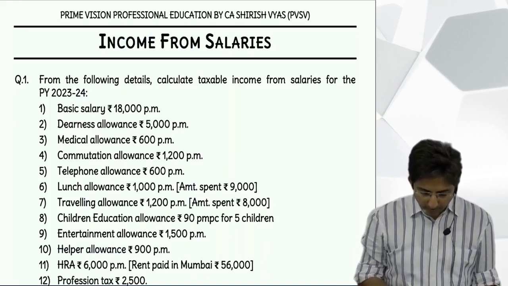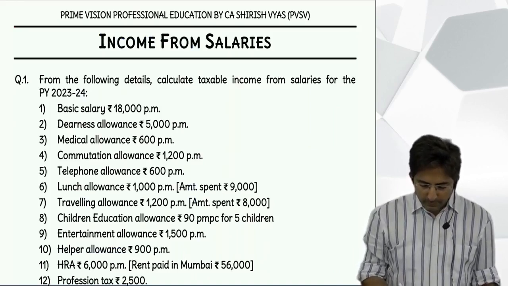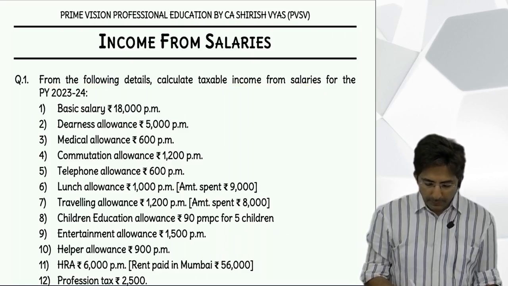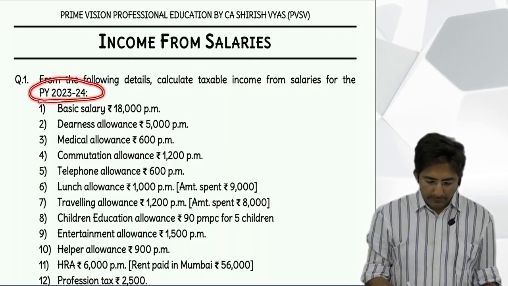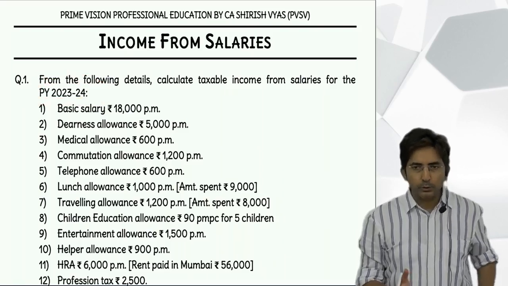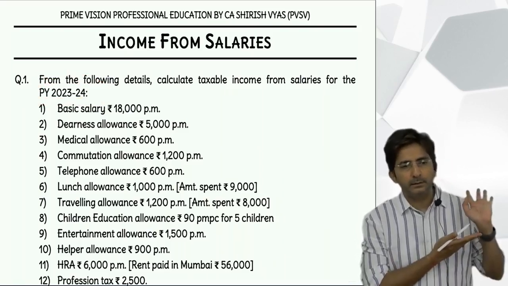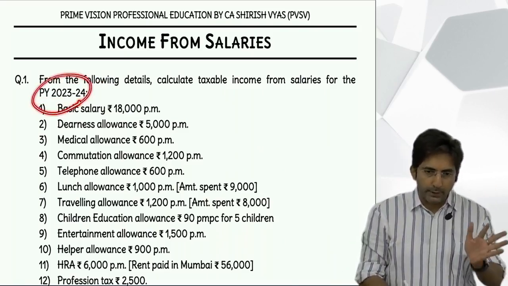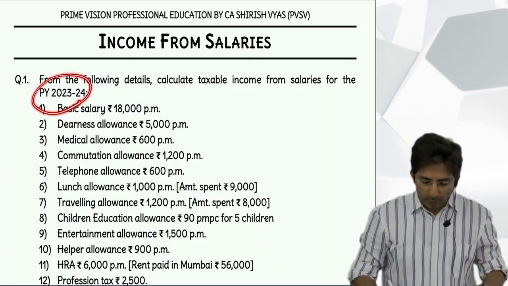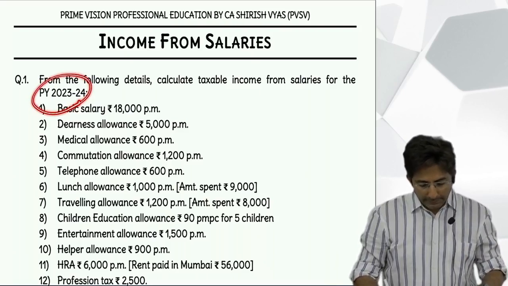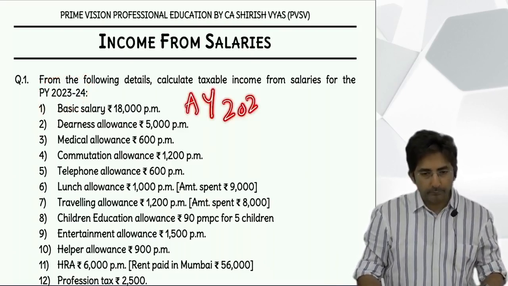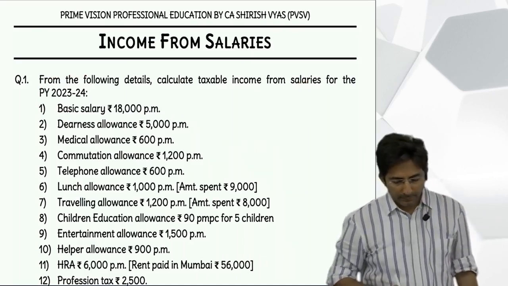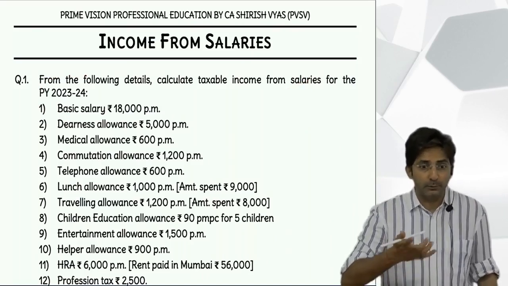See what is given. From the following details, calculate taxable income from salaries for the PY. PY means what? Previous year. And why do they say previous year? Because income is always calculated for the previous year. And what is our previous year? 23-24. This is fixed in the question, you will find 23-24. Tell me, what if they want to write assessment year? Then they will write 24-25. But if they want to write the word previous year, they will write 23-24. Anyways, nothing to do with that. It is just an observation.